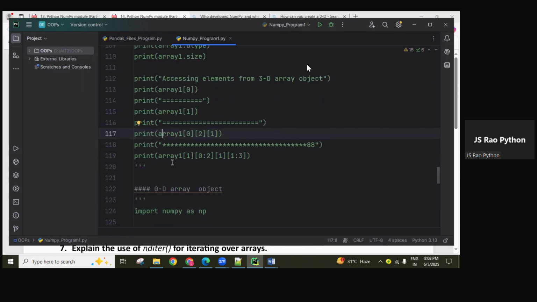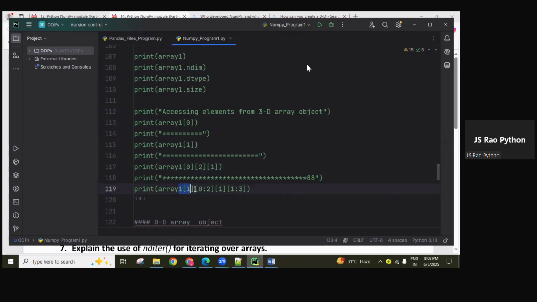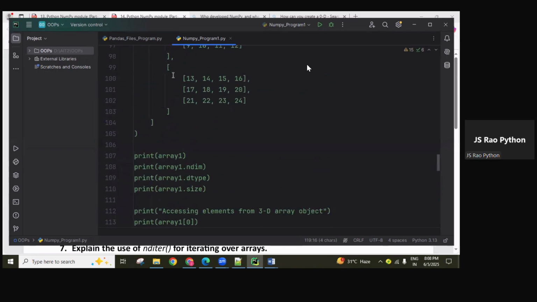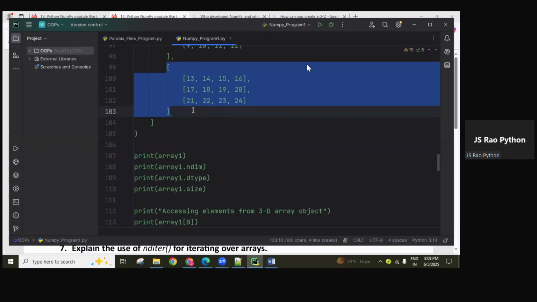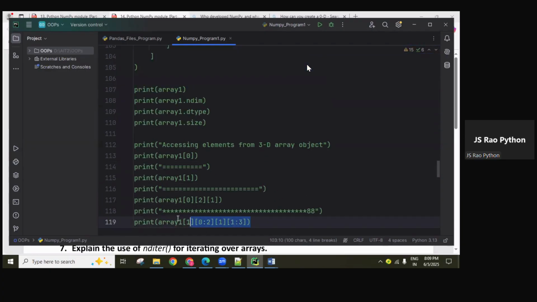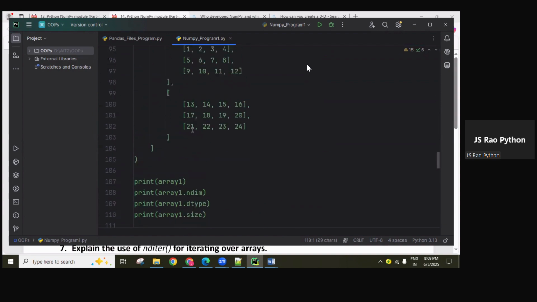Nested indexing. If you want to access some group of rows and columns, this is what we are going to use. So come on, let me know here. First of all, slice 2, this one, you're going to access. Okay, this value.